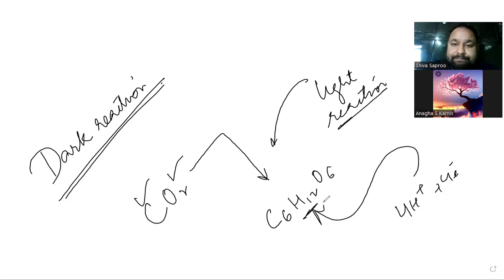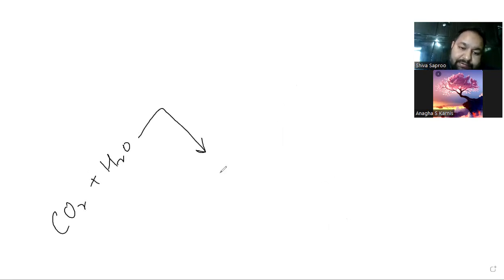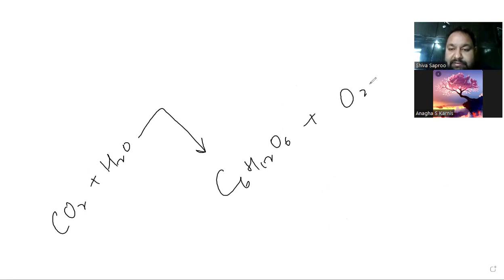Now here, let's go to the reaction again. CO2 plus H2O gives C6H12O6 plus oxygen plus water. I'm not balancing this because we don't require balancing here.